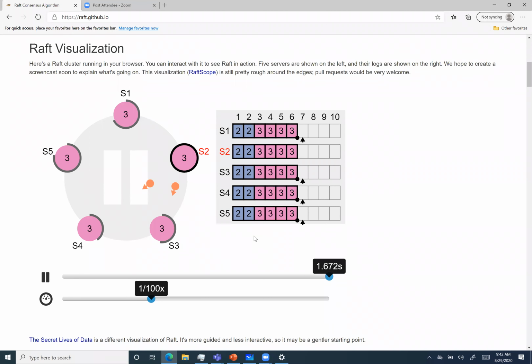I just want to complete one related question here. That heartbeat concept is fine, but when S2 is helping S3 catch up and sending this data value 3, can another request come in from the client?